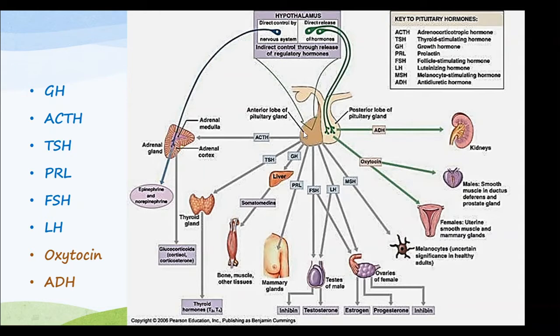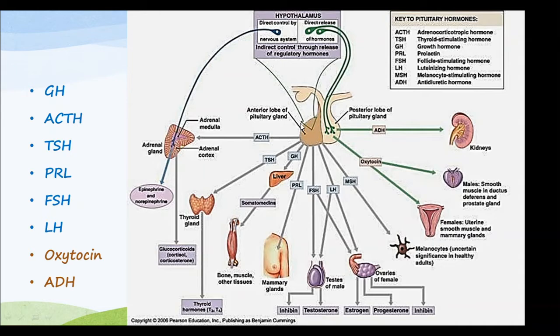Right. We are dealing with the pituitary gland, and the pituitary gland has two major regions: the posterior lobe and the anterior lobe. So these are the hormones that are synthesized from both of these lobes of the pituitary gland. The posterior lobe has the function of secreting two major hormones, that is the antidiuretic hormone and the oxytocin hormone.